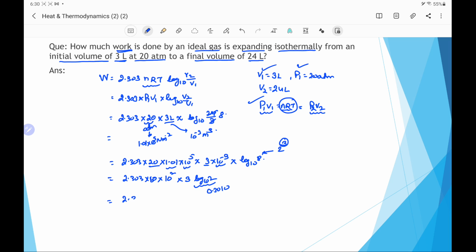Therefore it is 2.303 into 60 into 10 power 2 into 3 into 0.3010, and on multiplying we will have 1.26 into 10 power 4 joule of work. This is the answer.